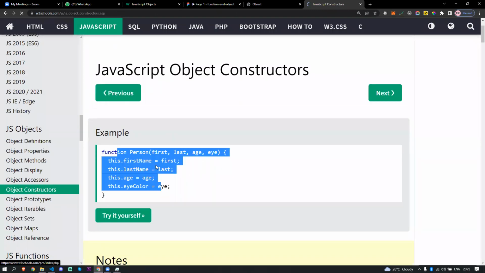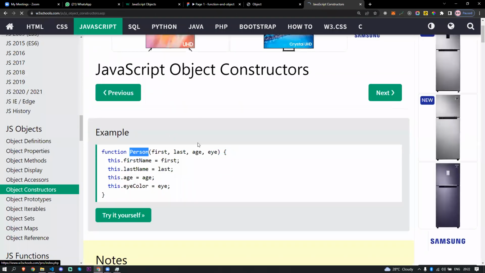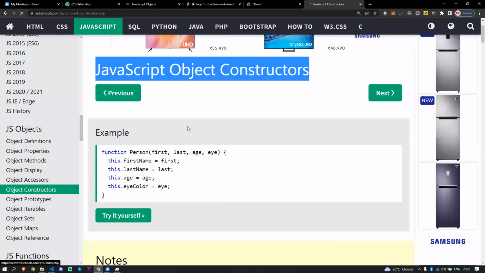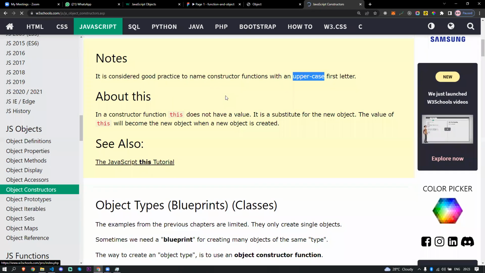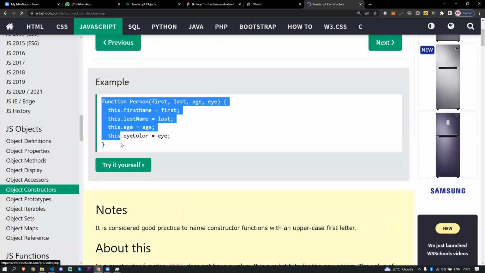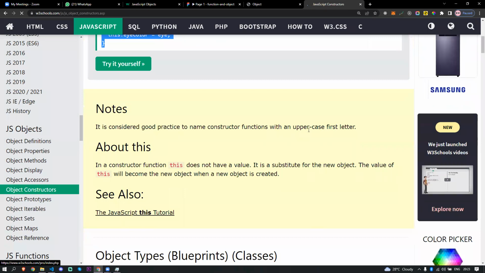The same example, the person only, I'm going to use. So, JavaScript object constructor. Note, it is considered good practice to name the constructor function with an uppercase first letter. It is recommended. So if you're creating a function as a function constructor, you should name it with the first letter in uppercase.